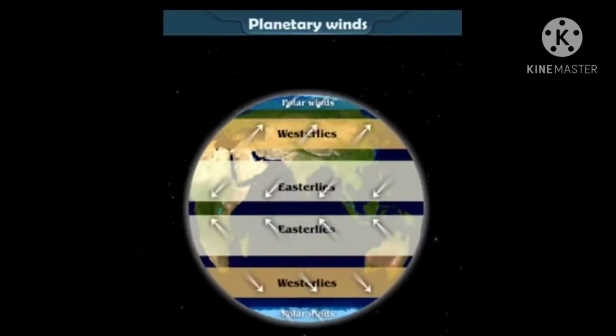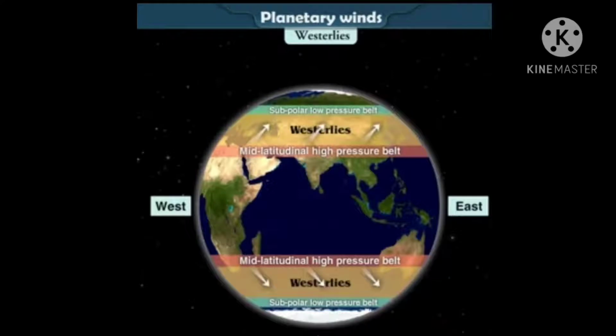Now let us see about westerlies. What are westerlies? In both the hemispheres, winds blow from the mid-latitudinal high pressure belt to the subpolar low pressure belt situated near 60° parallel. Their original direction changes due to the rotation of the earth. In the southern hemisphere, these winds blow from the northwest to southeast, and in the northern hemisphere they blow from southwest to northeast. These winds are called westerlies.